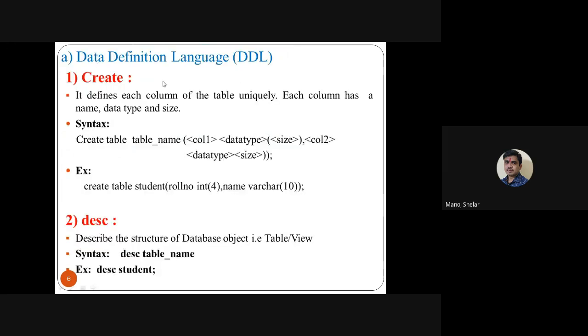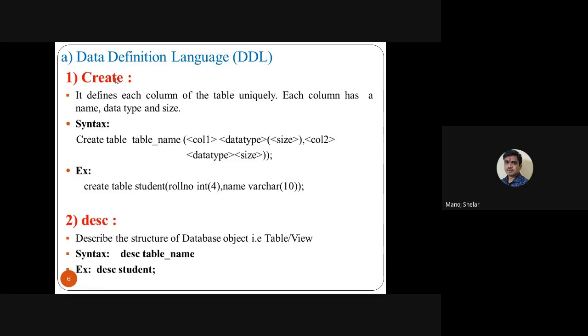To design the structure of the database, we mainly use the data definition language, denoted as DDL. In DDL, the first command is the create command. Using this create command, you create database objects: table, view, index, sequence, and synonym. All are database objects. So using the DDL create command, you create the structure of a database object.